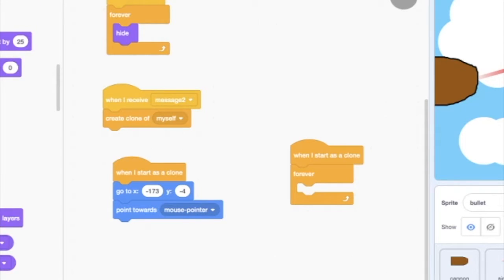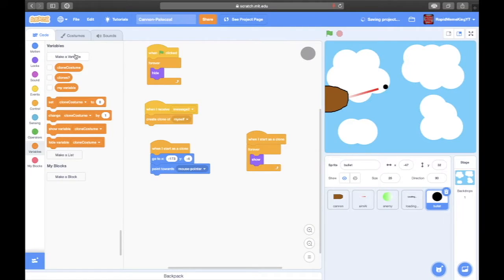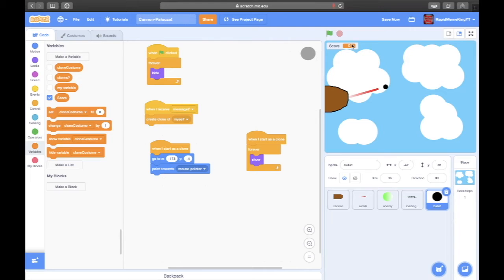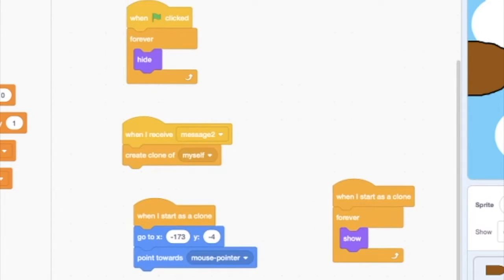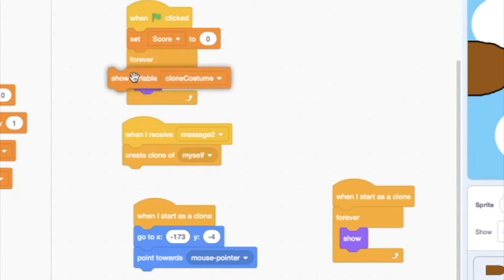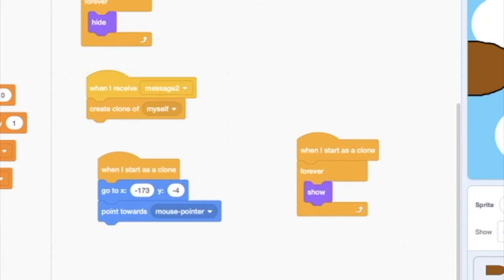So before we get any further, we are going to create a new variable, and then we're also going to have a cloud variable soon for the high score. So the score right there, and we're gonna set the score to 0. Set score to 0 and show variable score. There you go.